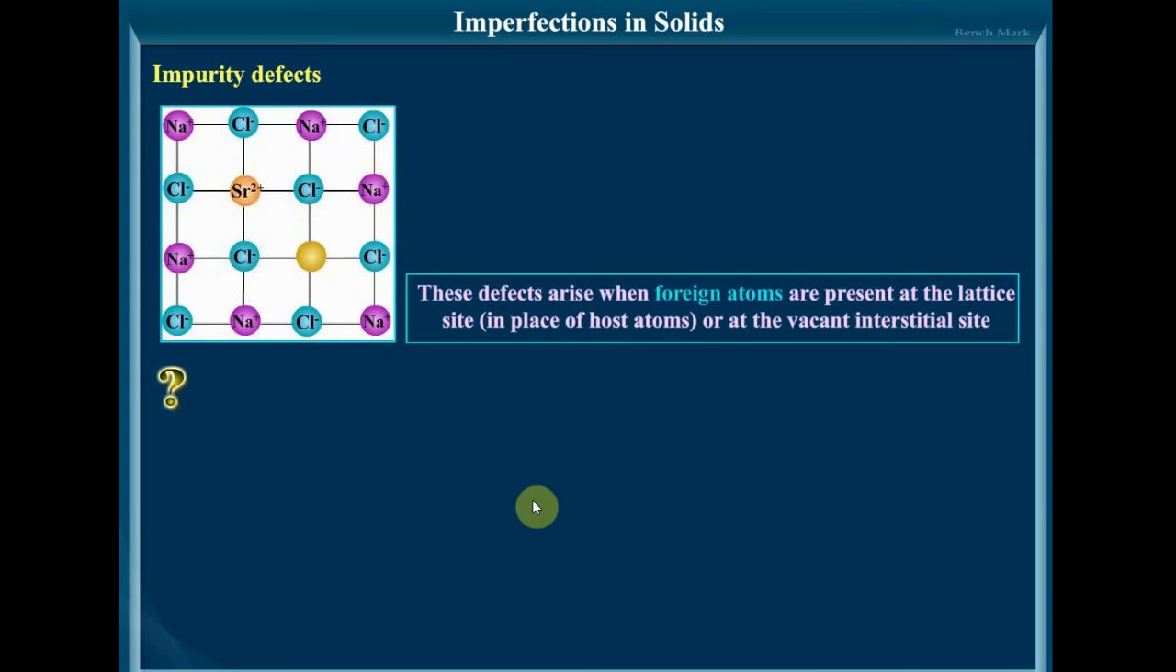For example, as you can see here, addition of strontium chloride SrCl2 to NaCl yields solid solutions where the divalent cation occupies Na+ sites and produces cation vacancies equal to the number of divalent ions occupying substitutional sites. That is, here one Na+ ion is replaced by a higher valency strontium ion. So in this place you can find there is no Na+ ion. Instead, in the adjacent site there is Sr2+. These defects arise when foreign atoms are present at the lattice site or at the vacant interstitial site.